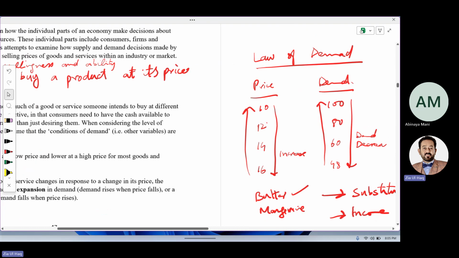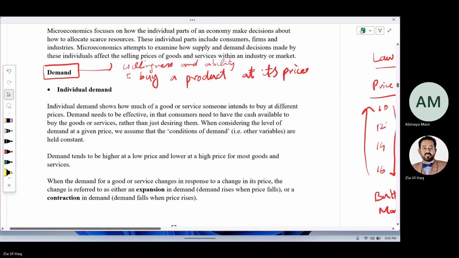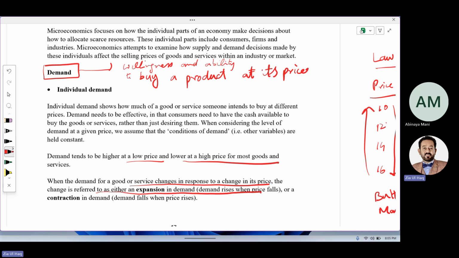Now, let's read these things. Demand tends to be higher at a lower price and lower at a higher price for most goods and services. When the demand for a good or service changes in response to a change in price, the change is referred to as expansion in demand or contraction in demand.